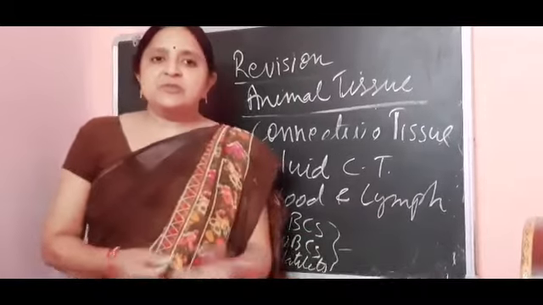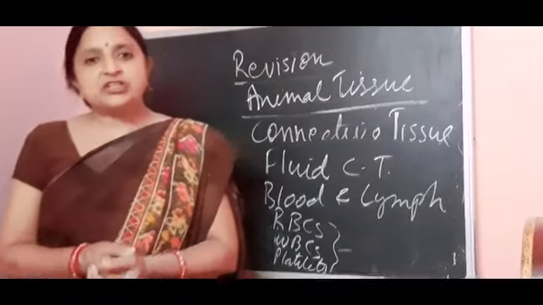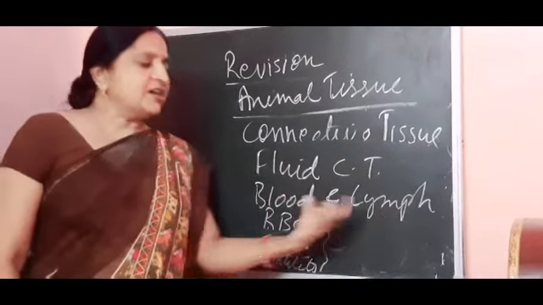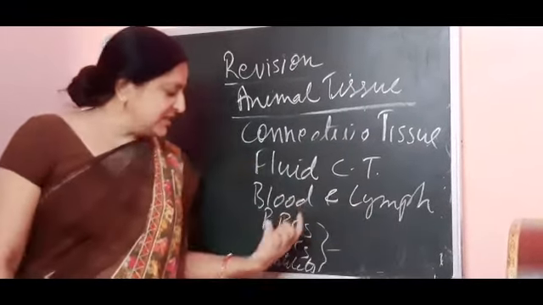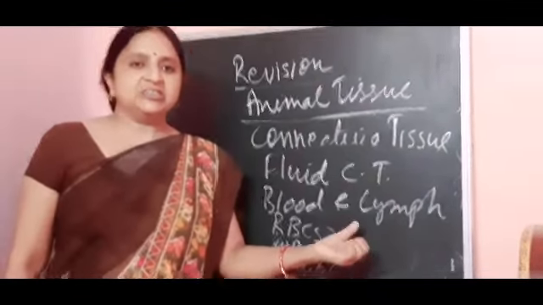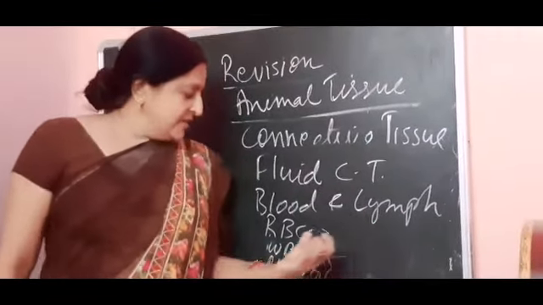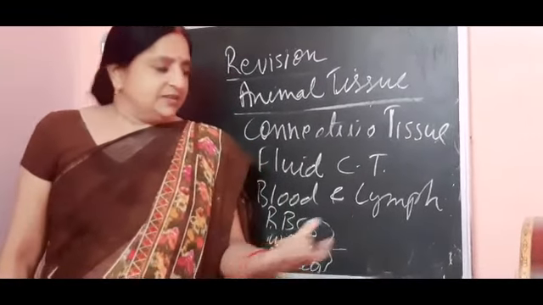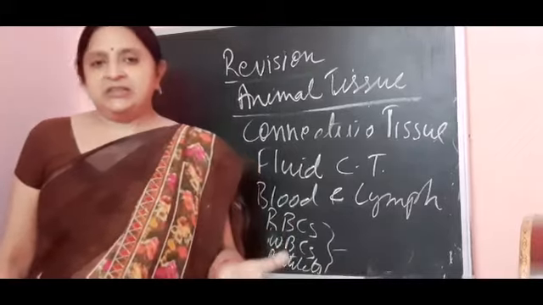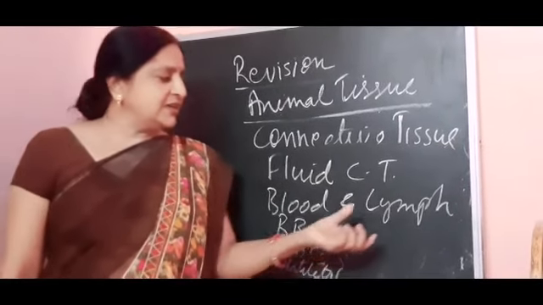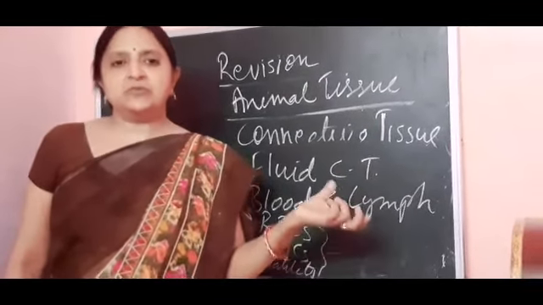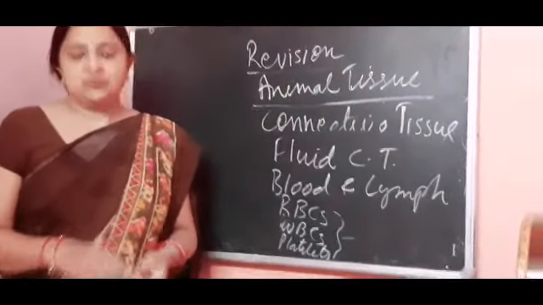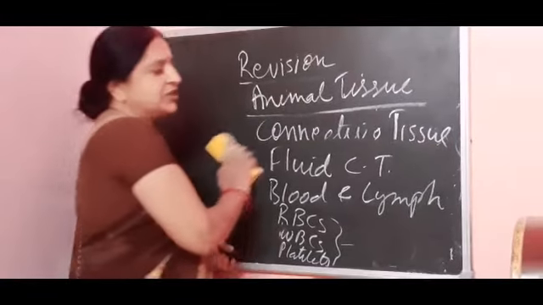Next is the lymph. Lymph is also responsible for giving protection to the human body. Red blood cells and platelets are absent in lymph. It is made up of only WBC, white blood cells, and plasma. They are pale yellow in color, not red, and their function is also to provide immunity, that is, protection to the human body. This is all about the connective tissue.